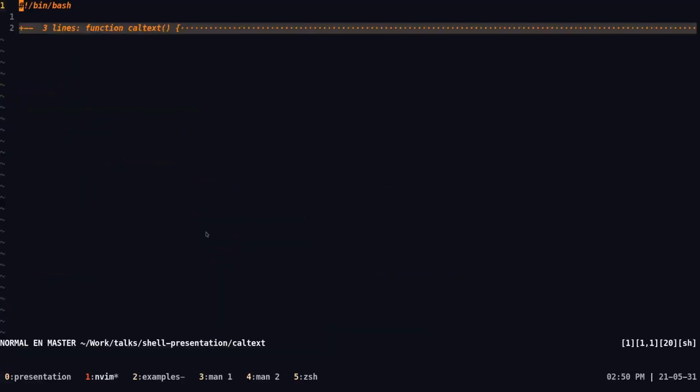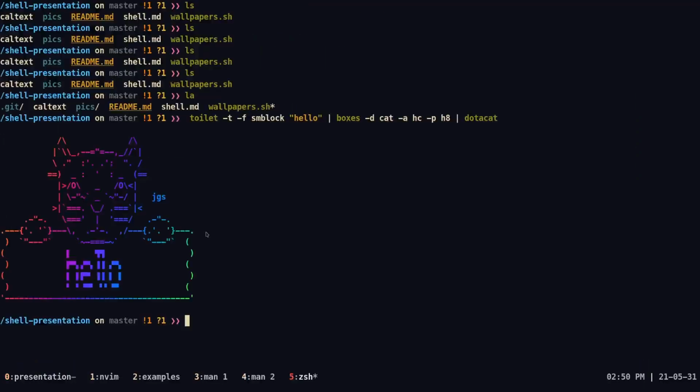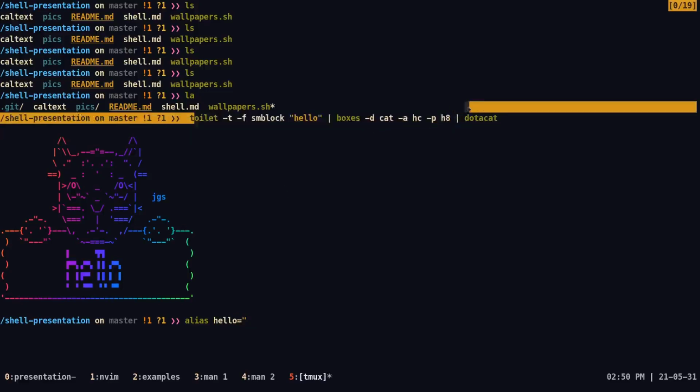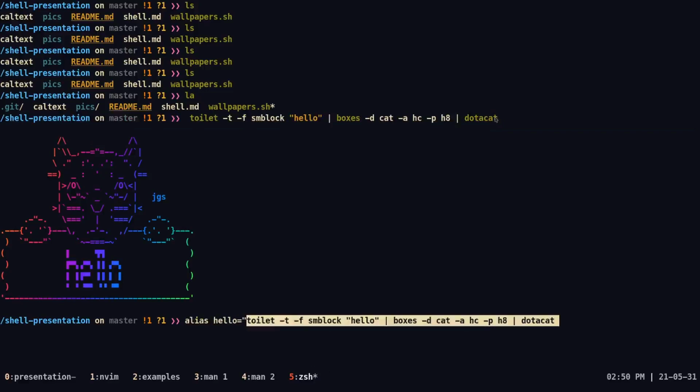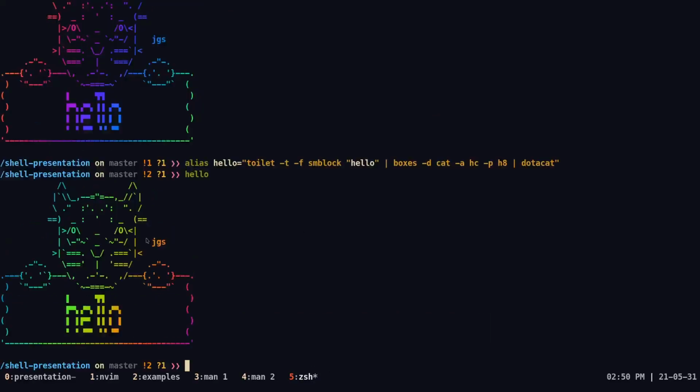That's kind of what I mean when we compare functions and aliases. Technically, we can alias this whole bit to something like this. Once I copy it down, we can just use hello, and it'll say hello.